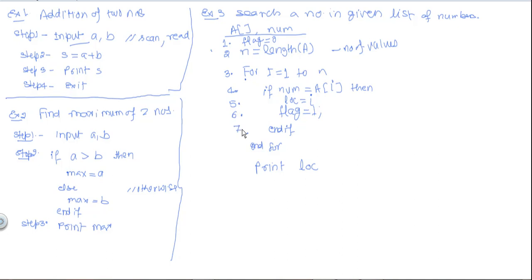So now see, suppose this algorithm is written. Now if we want to calculate the complexity of the algorithm, then we have to see how many times each computational step is executed and the cost of each computational step.